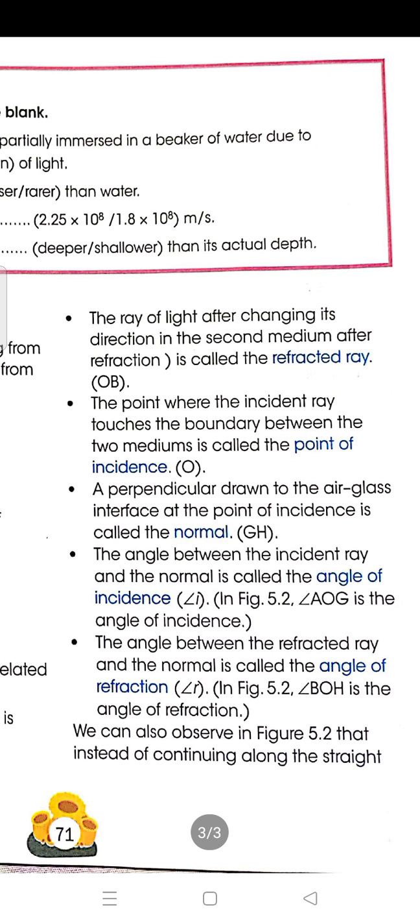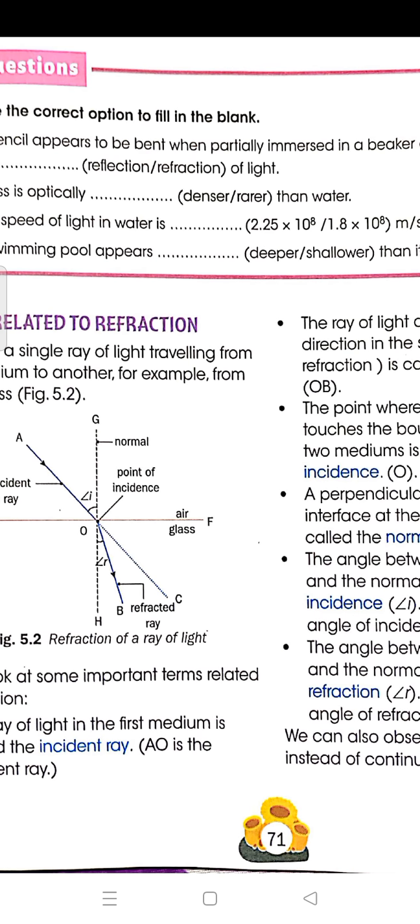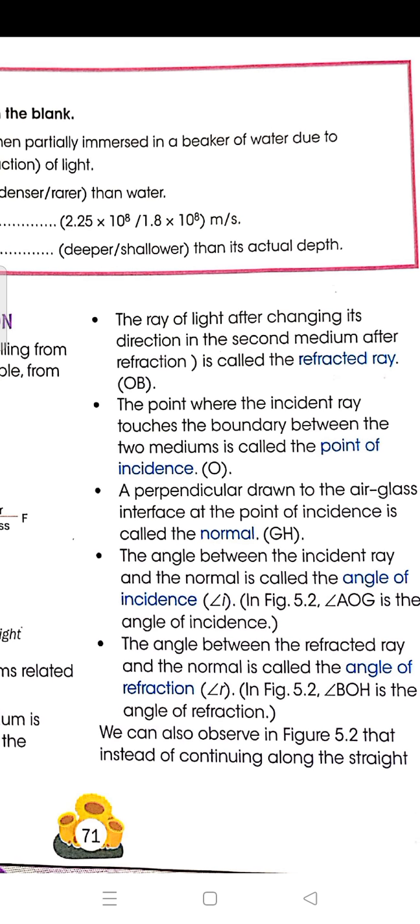The incident ray, the refracted ray, we understood. The ray that is coming towards the second medium is called the incident ray. Here AO is the incident ray. And the ray which is traveling in the second medium with a changed direction, the direction changed because of refraction, we call it the refracted ray. And then we have the angle of incidence and all this.